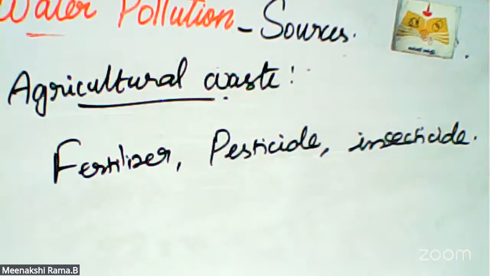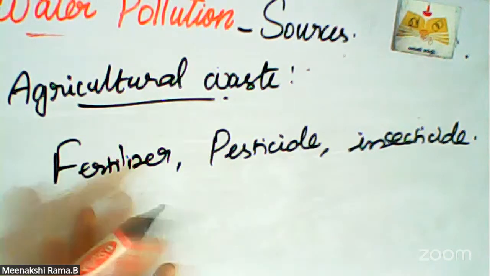This kind of action is known as eutrophication. So the waste chemicals, nitrates and phosphates, are toxic chemicals dissolved in water bodies, and these substances are harmful for aquatic organisms.